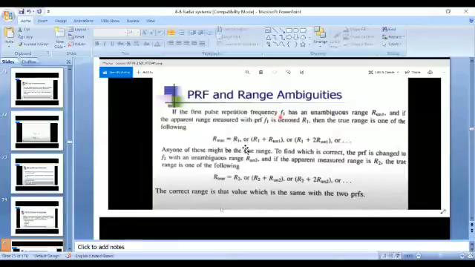Another case is if any other targets are detected in the next sweeps, in the second, third, fourth and so on. In that case the true range R2 is calculated as R1 plus R unambiguous 1, or R1 plus 2 R unambiguous 1, or it may extend like that, R1 plus 3 R unambiguous 1.